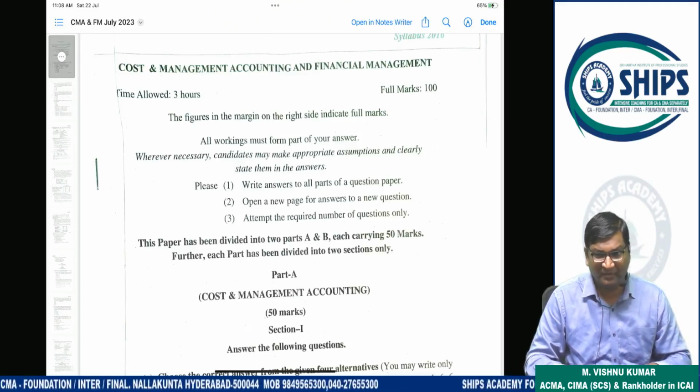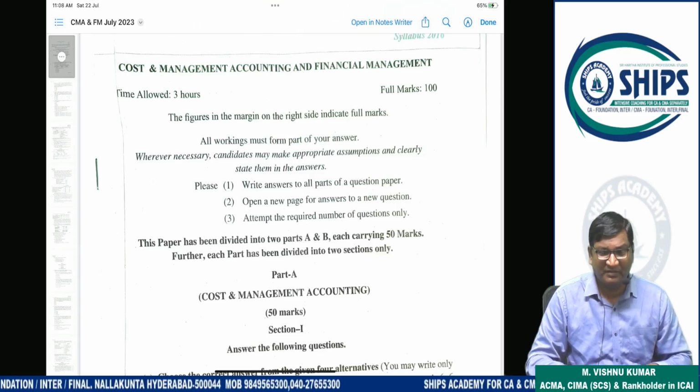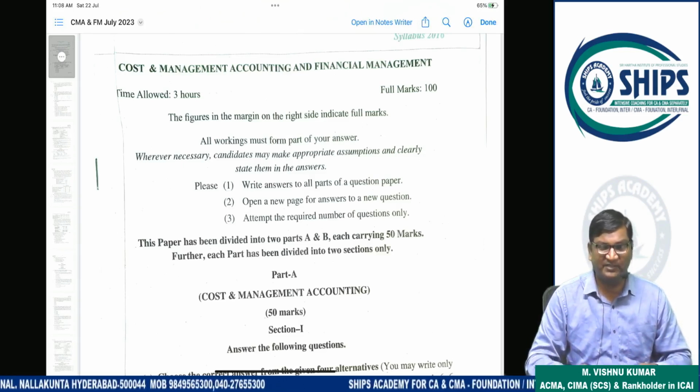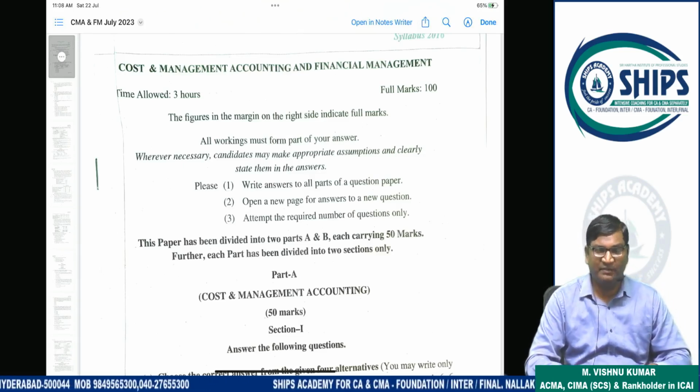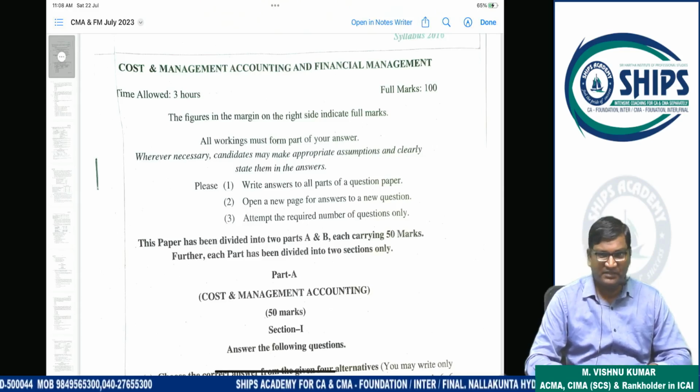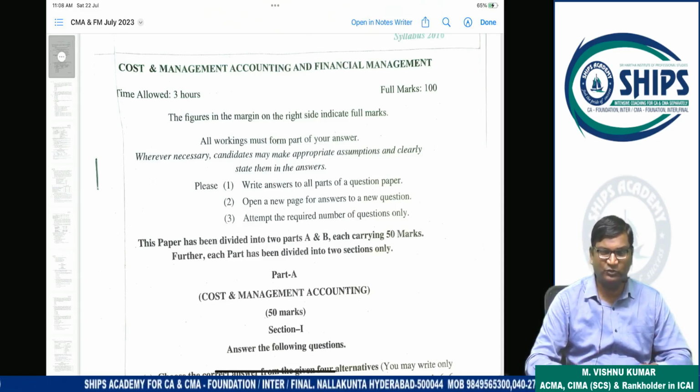Okay, in this session, we are explaining the suggested answers of Cost and Management Accounting and Financial Management, CMA Intermediate, Group 2, recent examination paper of July 2023.